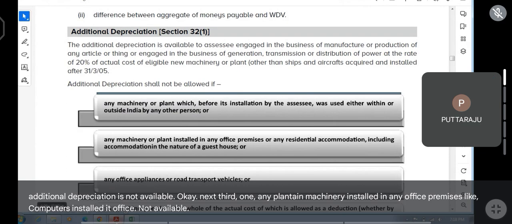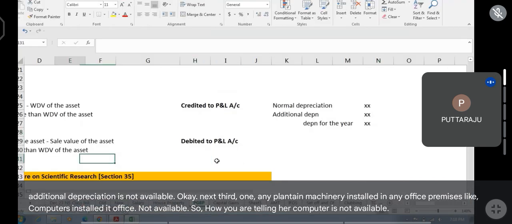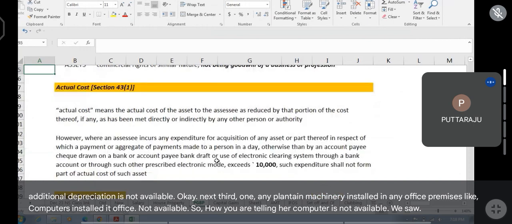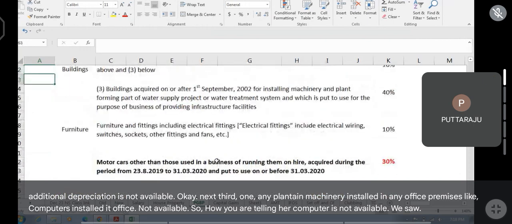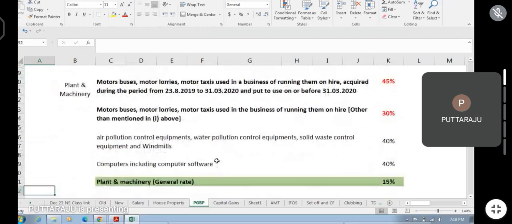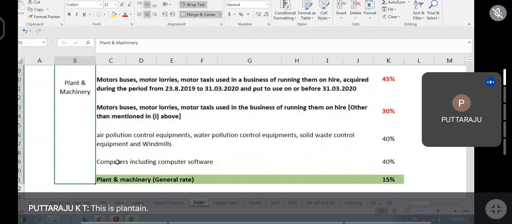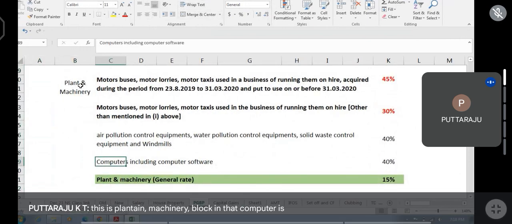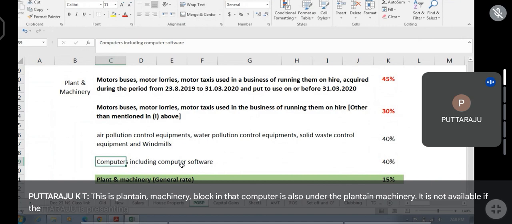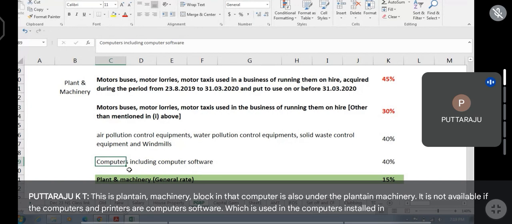Sir, how are you saying computers are not available? We saw this is the plant and machinery block, and computers are also under plant and machinery. It is not available if the computers, printers or computer software used in the computers are installed in the office. Understood?